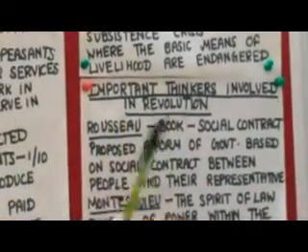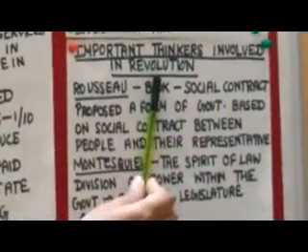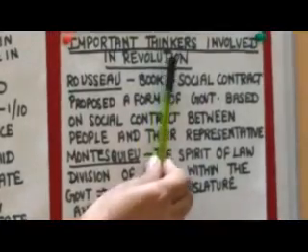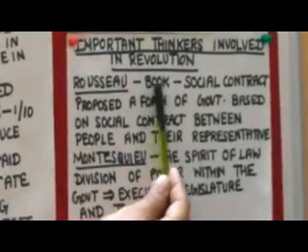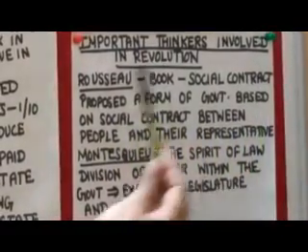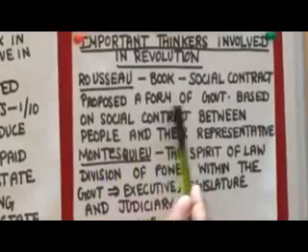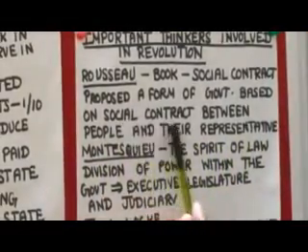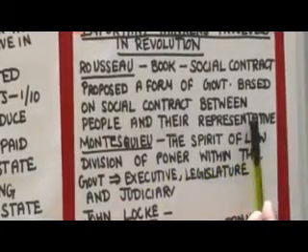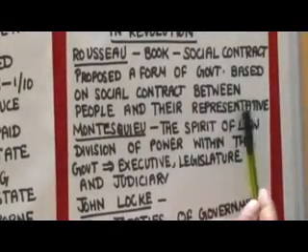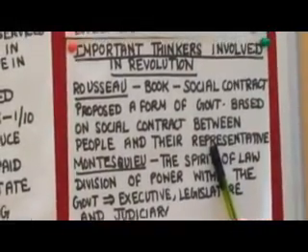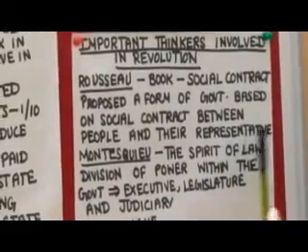Now see, when all these things were happening, some important thinkers also got involved in the revolution. They gave their own views through their books. The first thinker was Rousseau, and his famous book was Social Contract. In this book, he proposed a form of government based on a social contract between people and their representatives. Like these days we see the democratic government. Democracy is also a social contract between the people and their representatives. This was given by Rousseau.